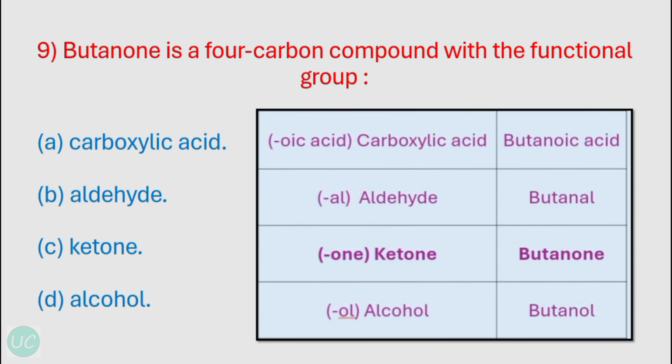If the suffix was -al, it would have been aldehyde and the name would have been butanal, and if the suffix was -ol, it would have belonged to alcohol group and the name would have been butanol. So the correct option over here is option number C, ketone. Butanol is a ketone.